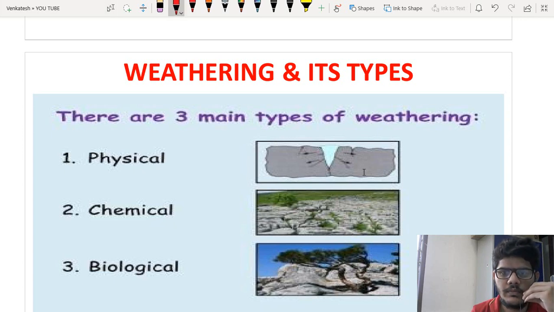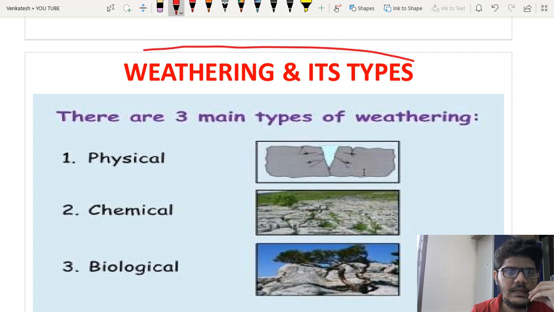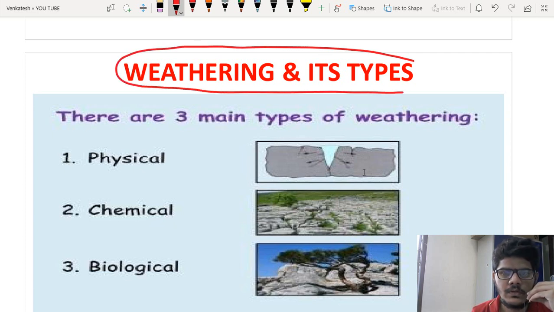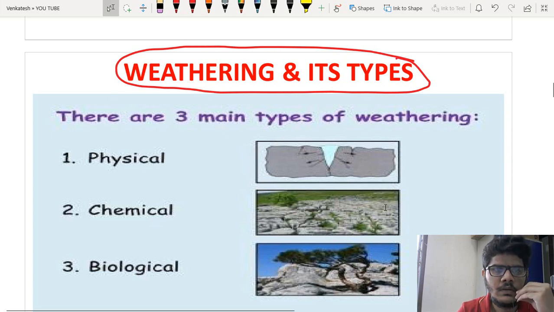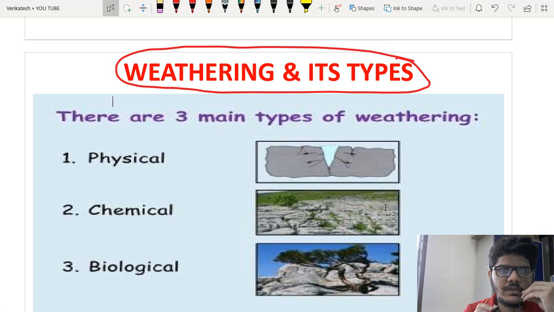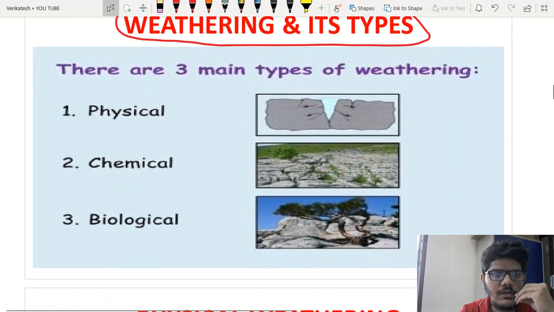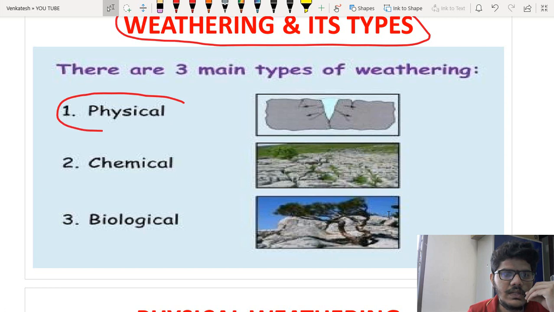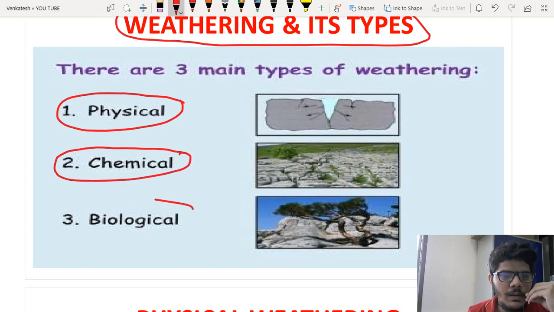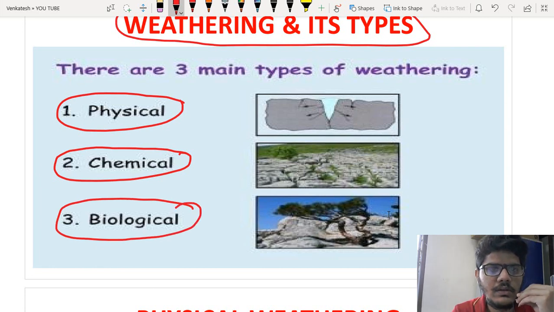So today we are going to discuss weathering and its types. We have discussed that weathering is a process which is responsible for the formation of soil from rock. This weathering is of three types. The first one is physical weathering, the second one is chemical weathering, and the third one is biological weathering.